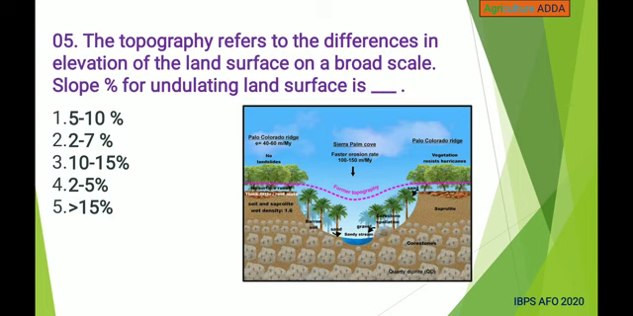Next, the topography refers to the differences in elevation of land surface on a broad scale. Slope percentage for undulating land surface is 5 to 10, 2 to 7, 10 to 15, 2 to 5, more than 15 percentage. Answer is 5 to 10 percentage.